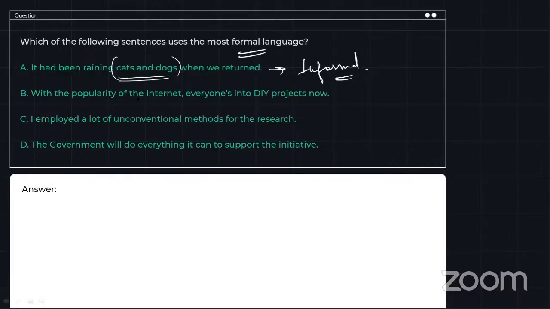With the popularity of the internet, everyone's into DIY projects now. Now, very important thing I want to explain: formal sentences do not have contractions.